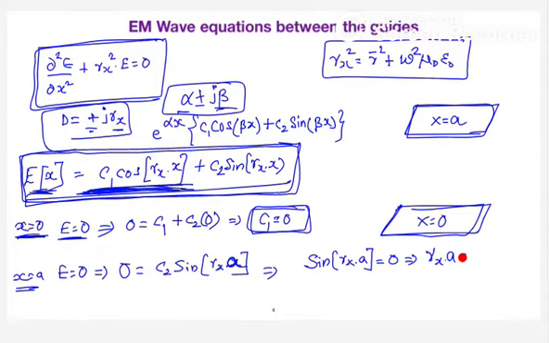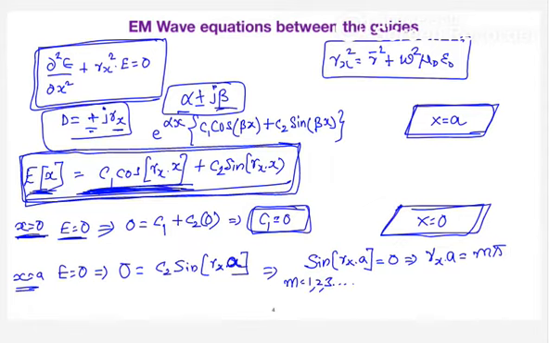Very good. It is m pi, where m can ideally start from 0, 1, 2, etc. But I will tell you, m basically stands for mode number here. In case of a parallel plate waveguide, m equal to 0 doesn't have any meaning. I will give an explanation later. So here you can assume that m starts from 1.